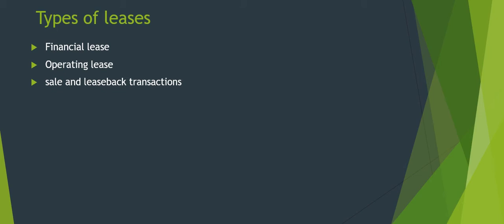Title may or may not be transferred immediately. Whereas an operating lease is a lease other than a financial lease, wherein it does not transfer substantially all the risks and rewards incidental to ownership.